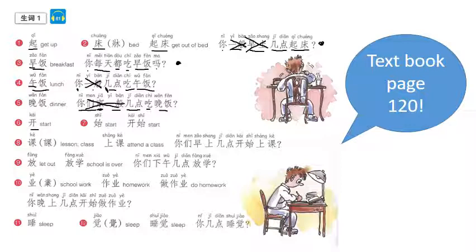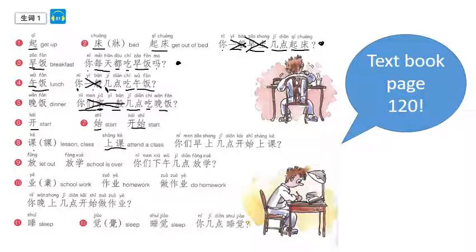We've got here 开, which means to start. It's pretty much always put with this character 始. So you'll see it as 开始. 课 is a lesson or class. So 中文课 for Chinese class. 英语课 for English class. 上课 is to attend a class, and we also know that 上班 is to attend work, and 上学 is to attend school.